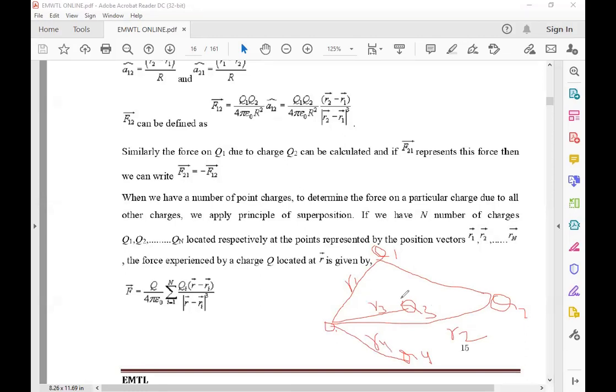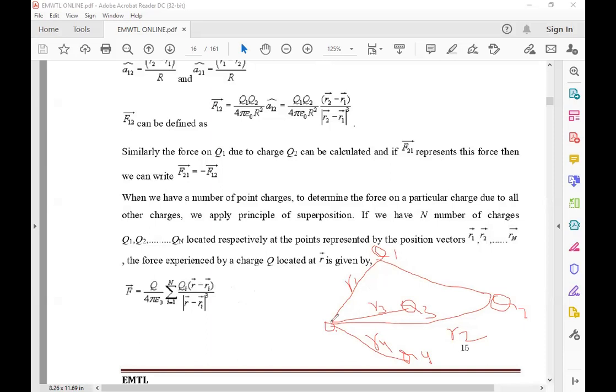Then we subtract all the position vectors from R, that is R minus R1 bar and R minus R2 bar and so on. The sum of all the terms is the sum of i equal to 1 to n of Qi, where Qi depends upon the charges.